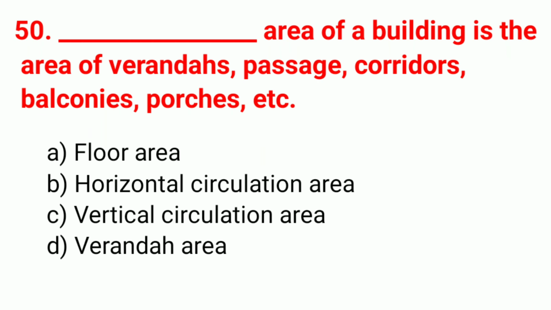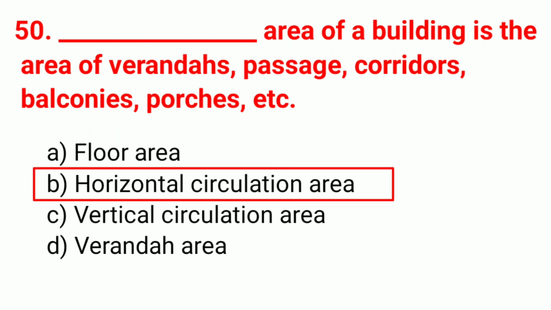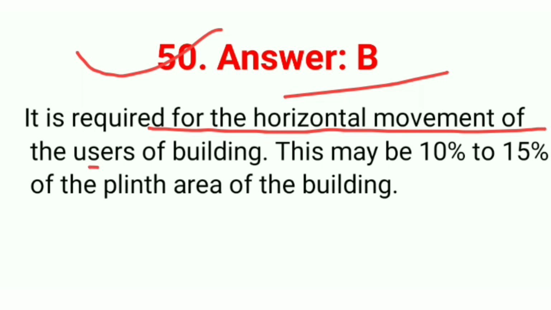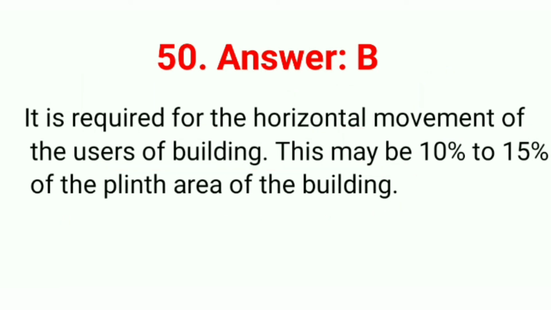Question number 50. Dash area of building is the area of verandas, passage, corridors, balconies, porches, etc. The correct answer B, horizontal circulation area. The answer is B. It is required for the horizontal movement of the users of building. This may be 10% to 15% of plinth area of the building.